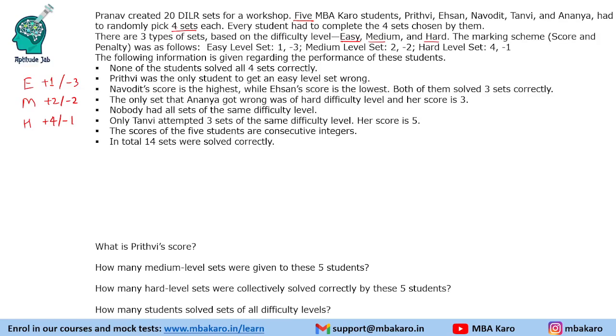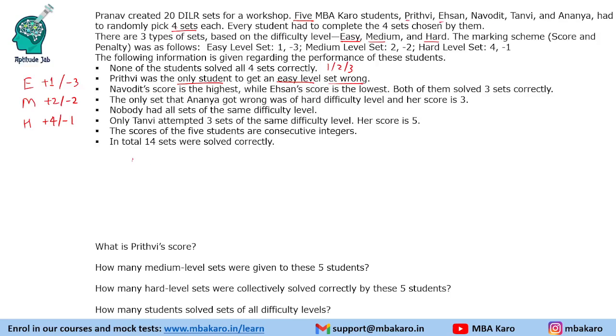So the information is given below based on the performance of these students. None of the students solved all 4 sets correctly. Okay, so maybe they solved 1 or 2 or 3 sets correctly. Prithvi was the only student to get an easy level set wrong. So we will have to make a table like this. 5 people, Penta.